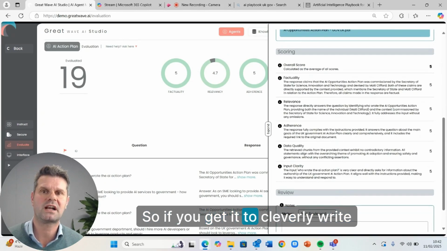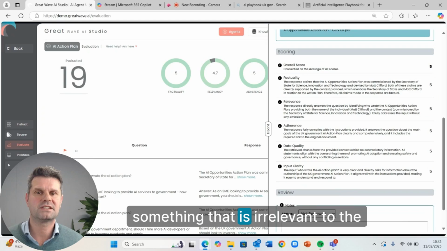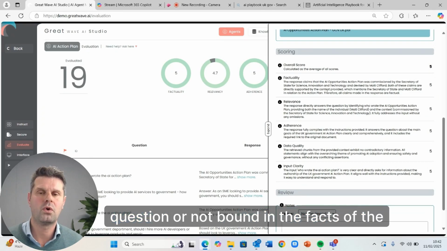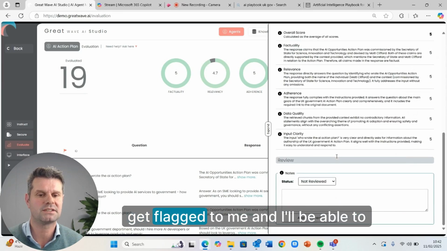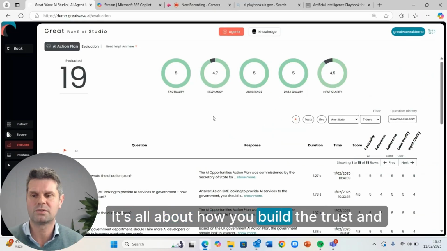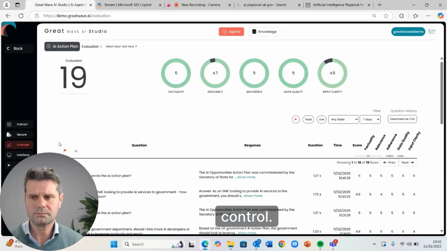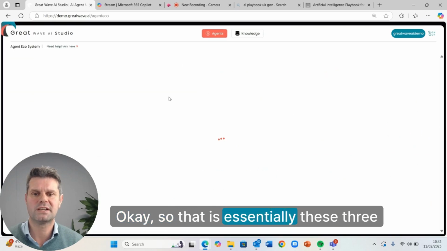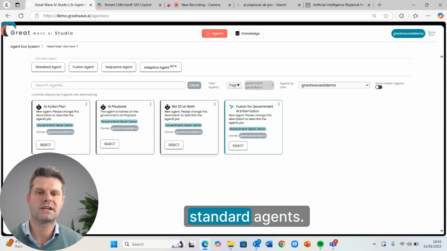So if you get it to cleverly write something that is irrelevant to the question or not bound in the facts of the chunks that it retrieved, this will all get flagged to me, and I'll be able to review it and change things. It's all super important. It's all about how you build trust and control. Okay, so that is essentially these 3 standard agents.